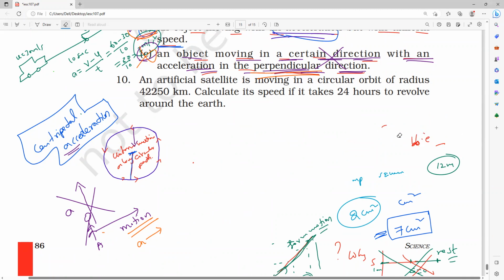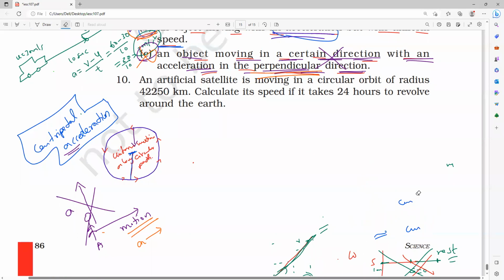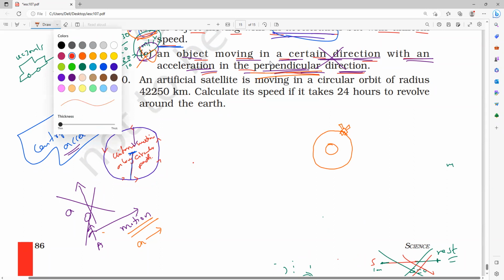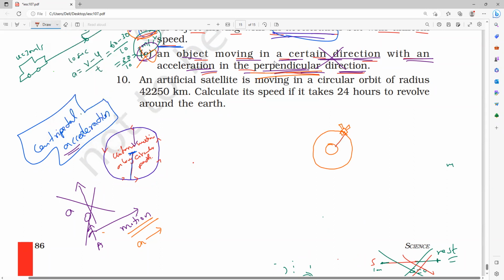An artificial satellite is moving in a circular orbit of radius 42,250 kilometers. In the middle, the Earth is there, and the artificial satellite is flying around the Earth. What is the radius between the Earth and the satellite? 42,250 kilometers. That is R.